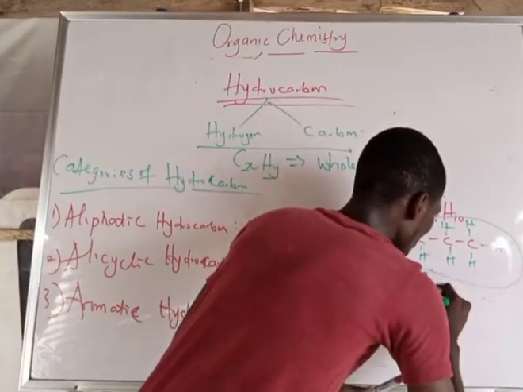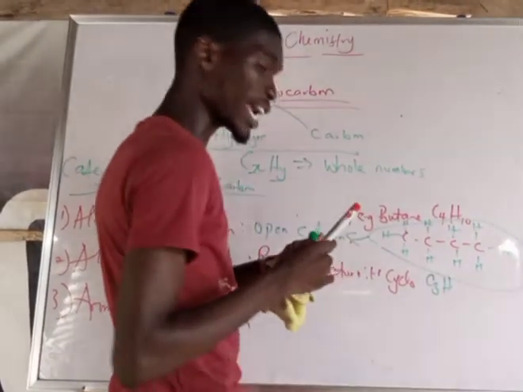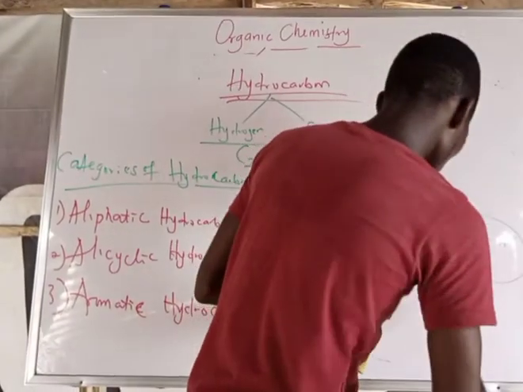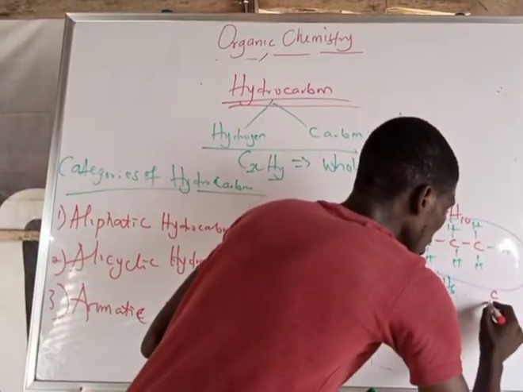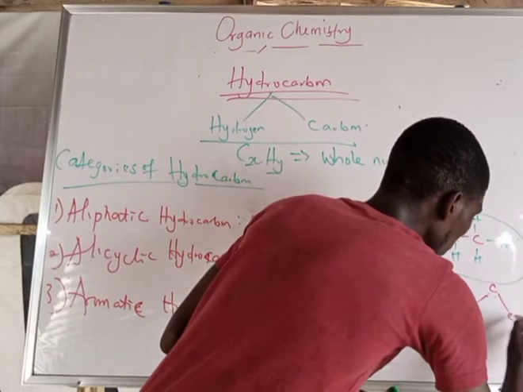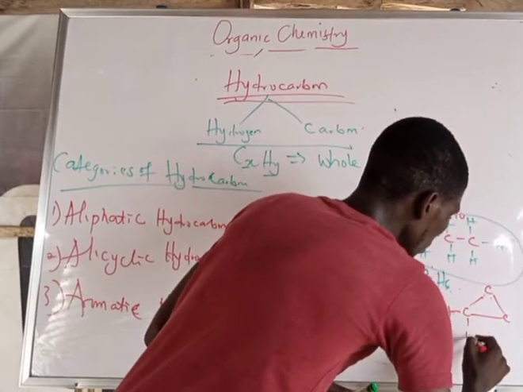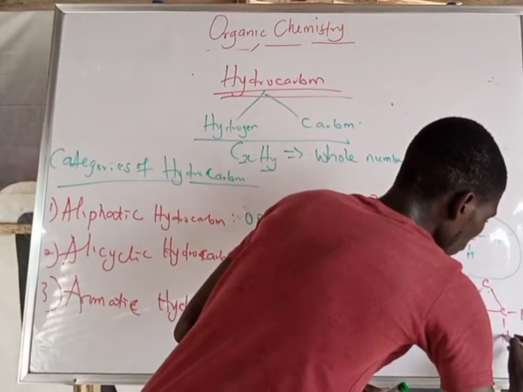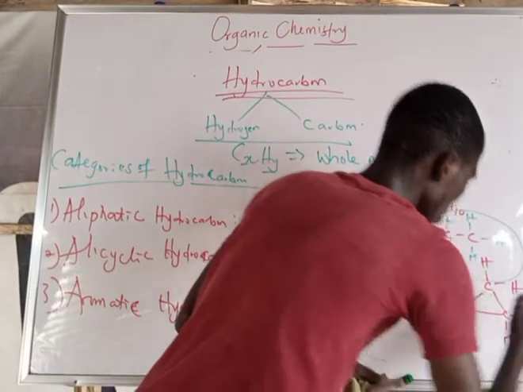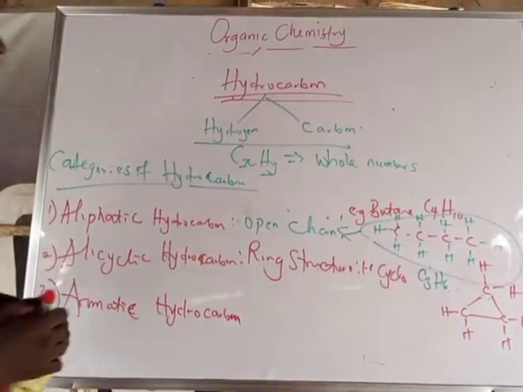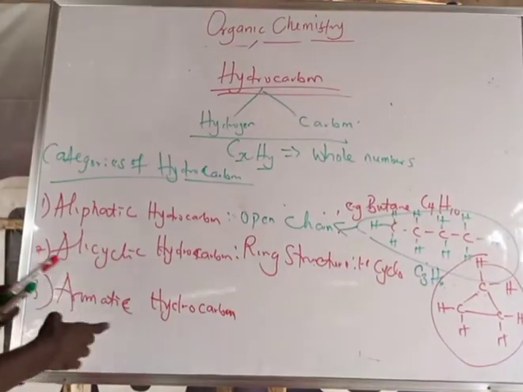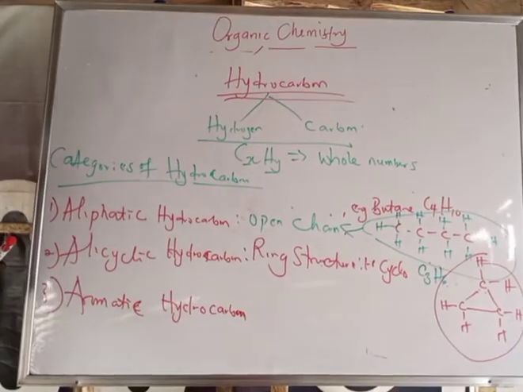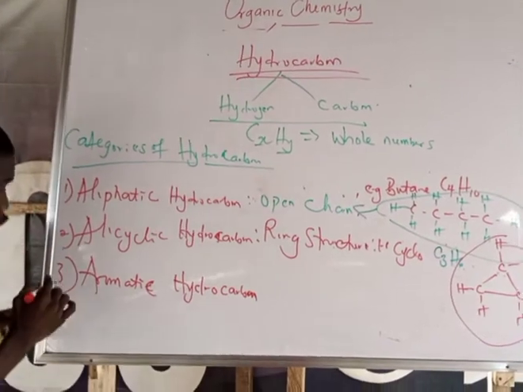So we have C3H6. So let's check. We have 1 carbon, the second one, so we have 1, 2, 3 carbons and 1, 2, 3, 4, 5, 6 hydrogens. They are arranged in ring also. But one thing you should take note of is that aromatics are also arranged in ring, but they are a special group of carbon.